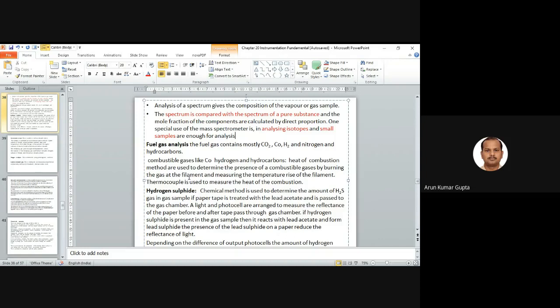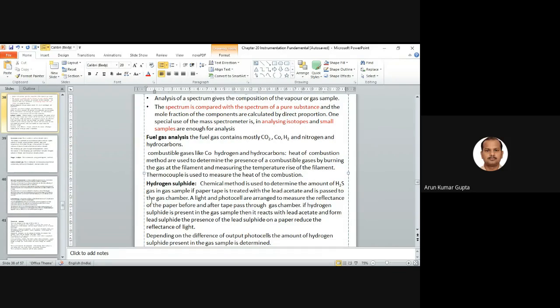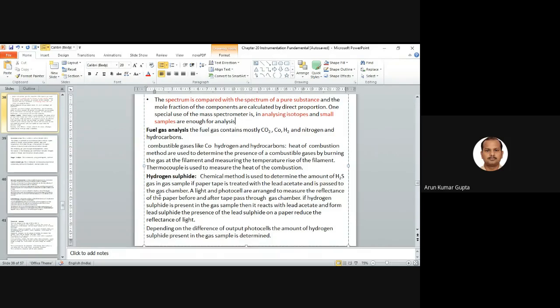This is done by burning the gas at a filament and measuring the temperature rise in the filament. A thermocouple is used to measure the heat of combustion. So we simply combust the gas, such as CO, hydrogen, and hydrocarbons, and how much heat of combustion is produced can be measured by just measuring the temperature rise in the filament. This way we can determine the composition of the particular gas.